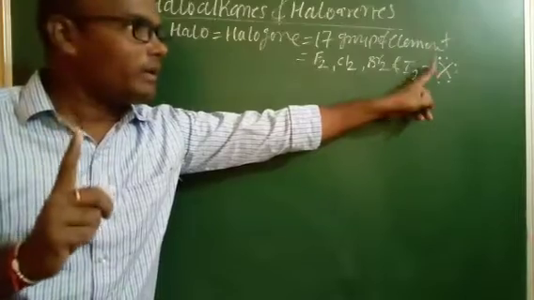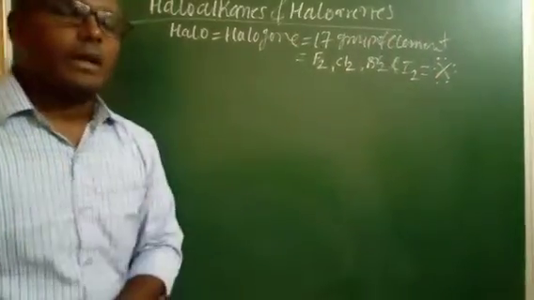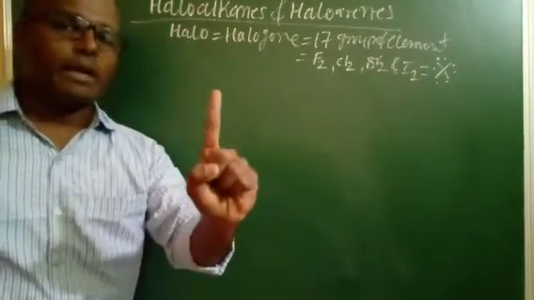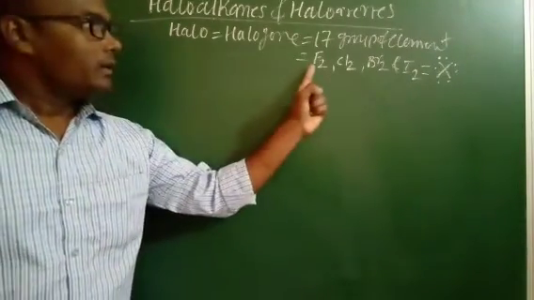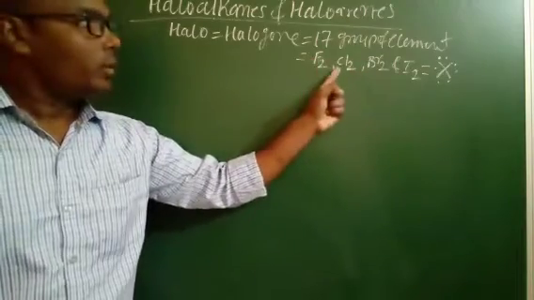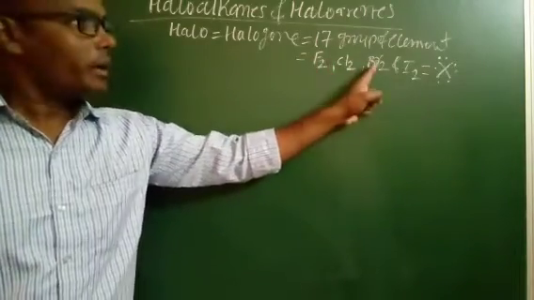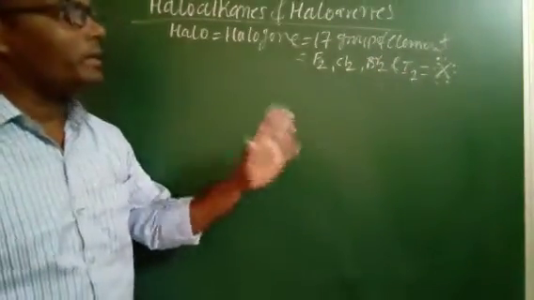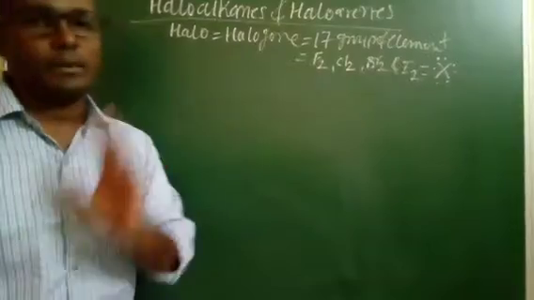It means the halogen has the capacity to combine with only one element. Fluorine combines with one hydrogen, chlorine combines with one hydrogen, bromine combines with one hydrogen, and iodine also combines with one hydrogen. So all these elements have a combining capacity of 1.